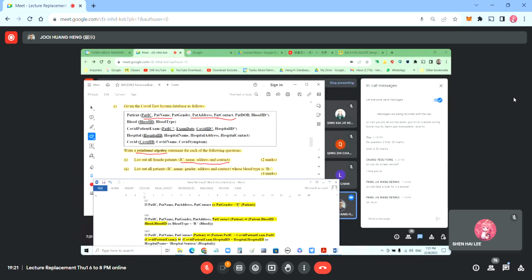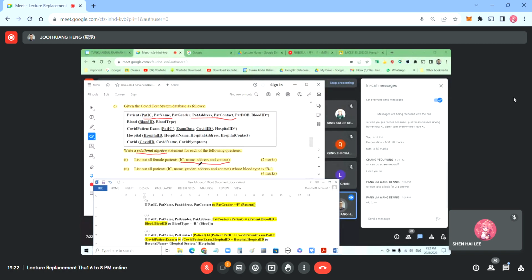But a lot of people put "female" this and that. I close my eye, I still mark it correct. Actually, just putting F or M is already enough. Quite a lot of students put "female", but I didn't deduct that mark, I still give them correct. That was in the past year.